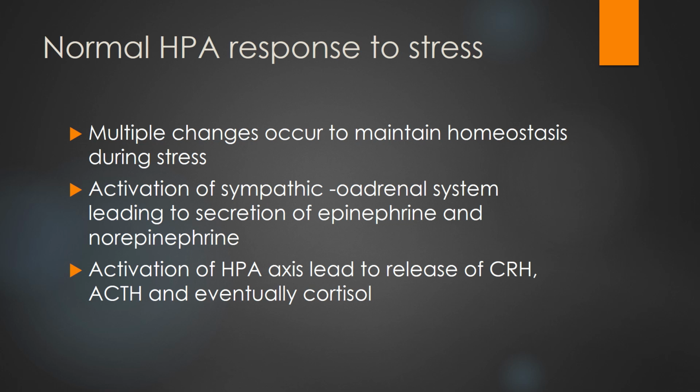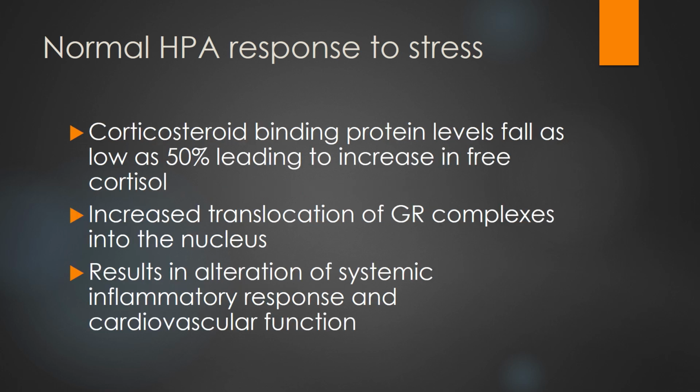Normal HPA response to stress. Multiple changes occur to maintain homeostasis during the stress. Activation of the sympathetic adrenal system leads to secretion of epinephrine and norepinephrine. Activation of the HPA axis leads to release of CRH and ACTH and eventually cortisol. Corticosteroid binding protein levels fall as low as 50%, leading to an increase in free cortisol. Increased translocation of GR complexes into the nucleus results in alteration of systemic inflammation response and cardiovascular function.